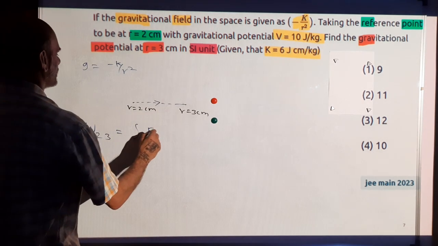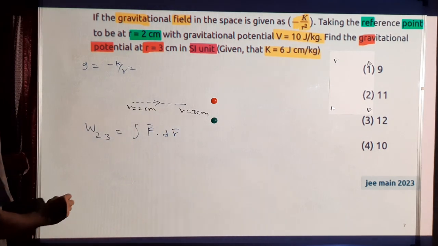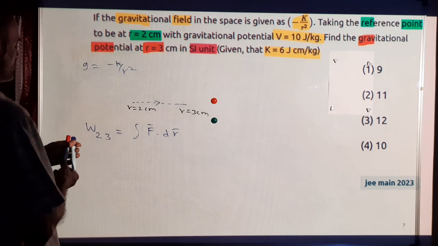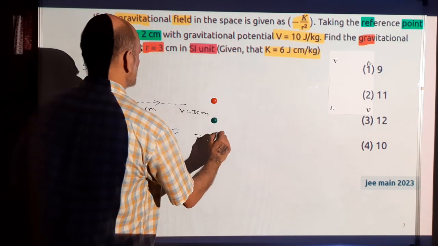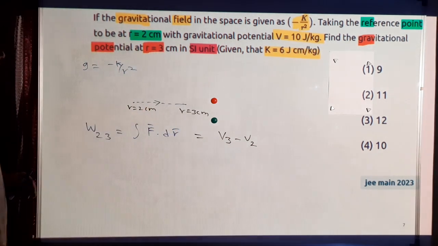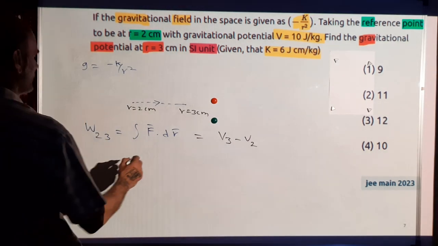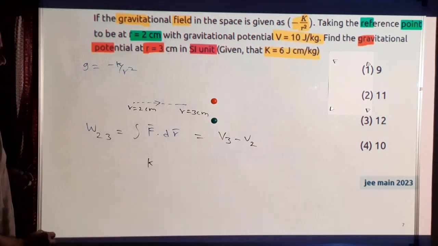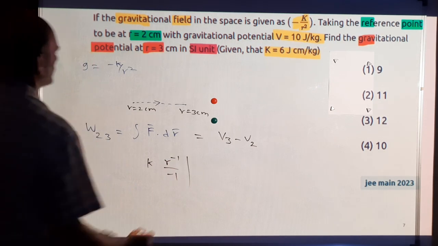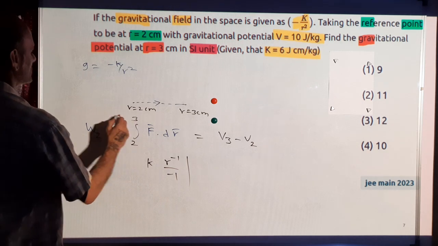It's integral F dot ds, which will be dr, because we are moving along the direction of r cap. That should be equal to the increase in potential, the final potential at point 3 minus the potential at point 2, or r equal to 2 centimeters. So this force is minus k by r square. If you integrate this, it will become minus 1 by r, between the limits, since you are moving from 2 to 3.